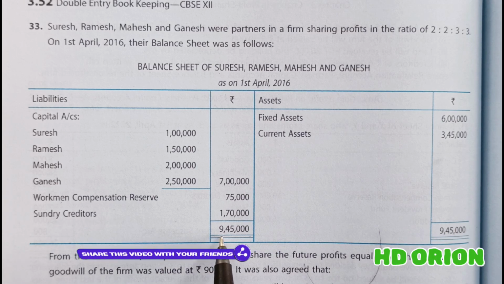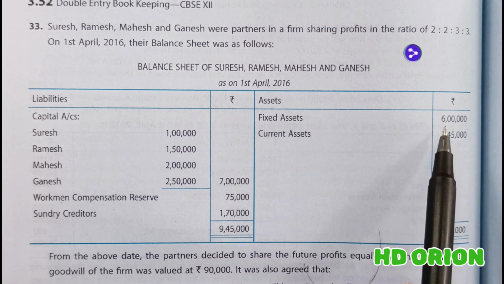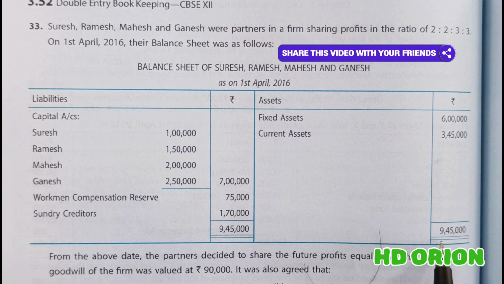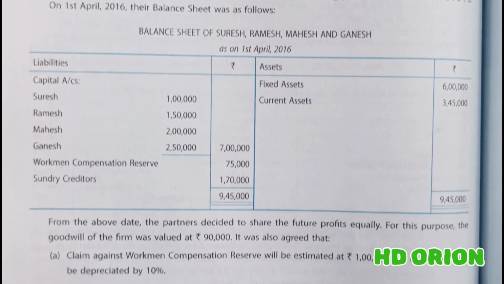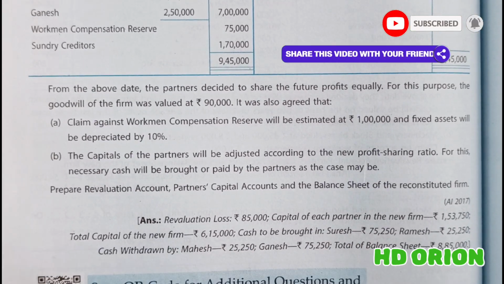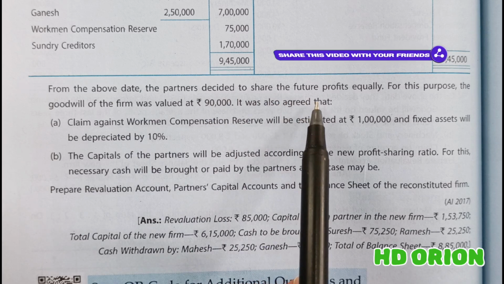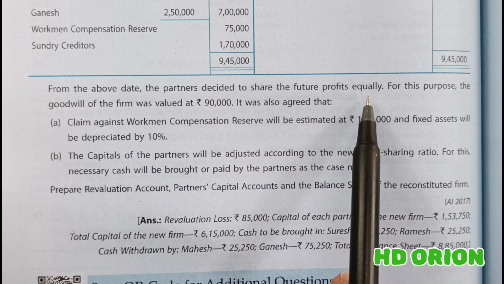And grand total is 9,45,000. To the asset side, we have got fixed assets of rupees 6 lakh and current assets of rupees 3,45,000. Here also grand total 9,45,000. And then further, from the above date, the partners decided to share future profits equally. New profit sharing ratio is 1:1:1:1.